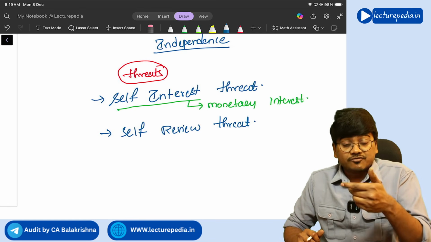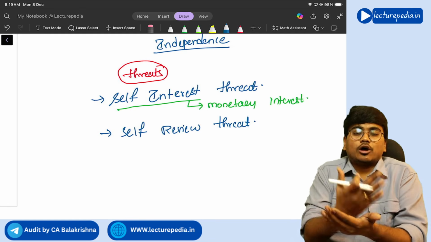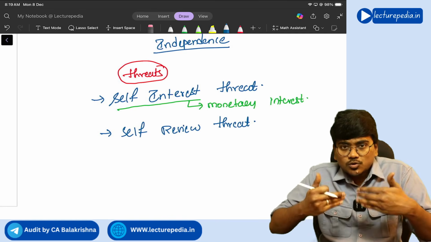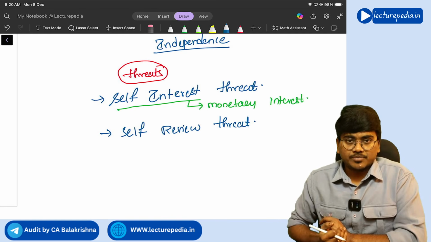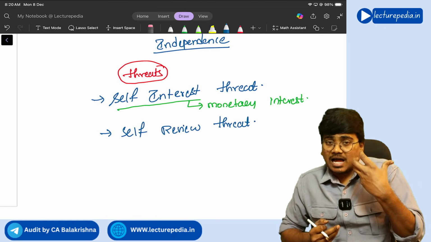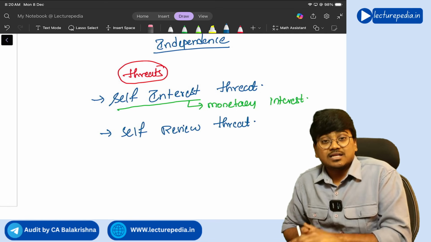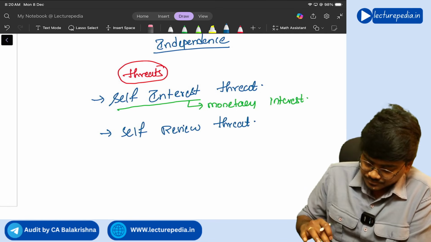So if you only did some work and you are only auditing that work, it will create self review threat. You are reviewing your own work, in which you cannot act independently, correct or not? You will not be able to point out the misstatements or mistakes properly. This is a self review threat. Understanding?